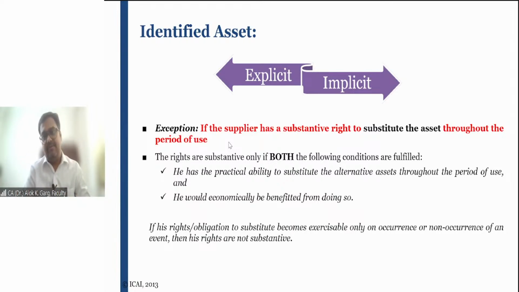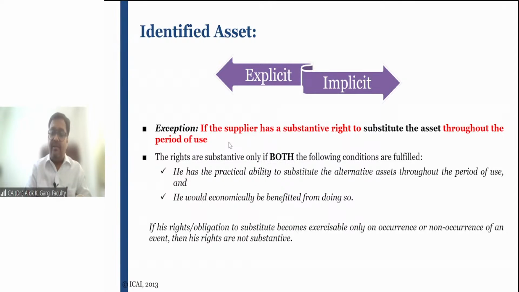What happens if the lessor has a substantive substitution right? For example, the lessor and the lessee enter into a contract where the lessor says, I will make 20 cars available for you. As simple as that.